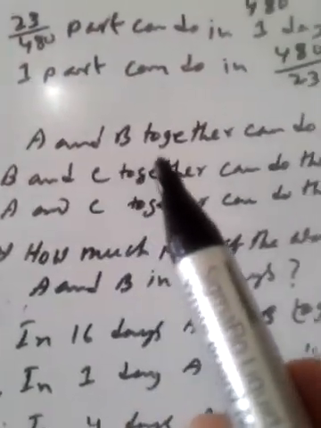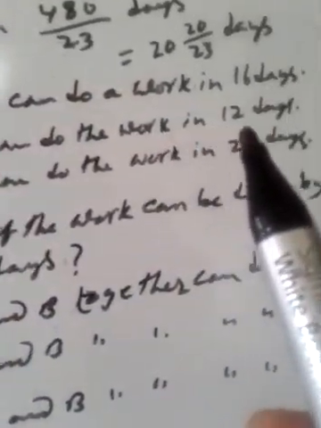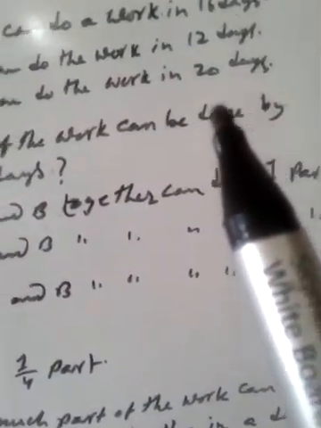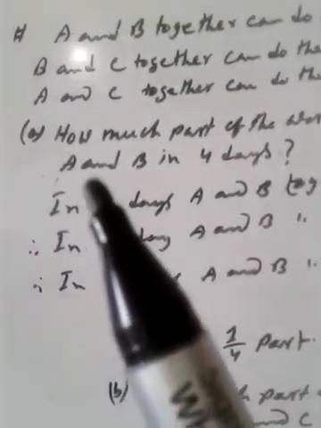This is math for class 7. The statement: A and B together can do a work in 16 days. B and C together can do the work in 12 days. A and C together can do the work in 20 days. Question A: How much part of the work can be done by A and B in 4 days?